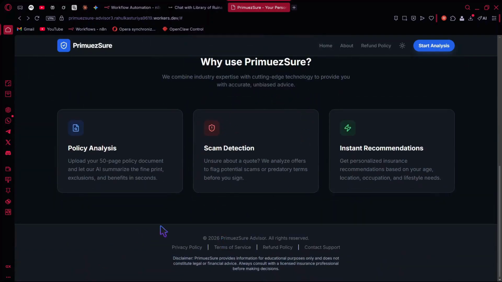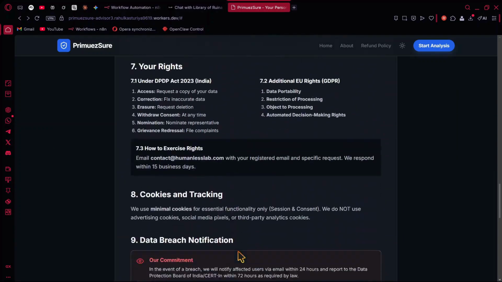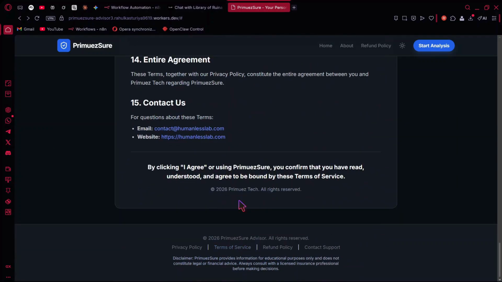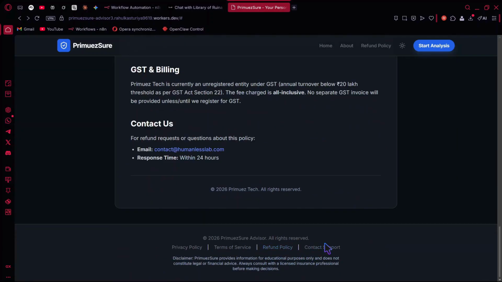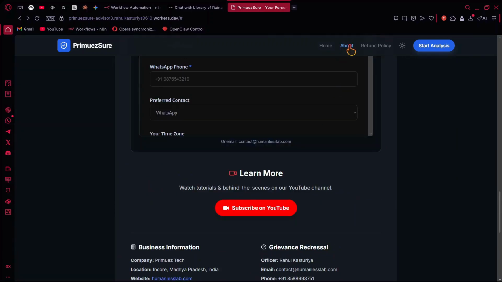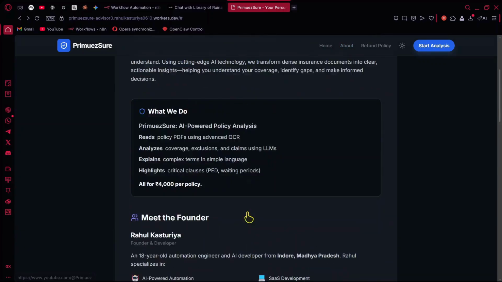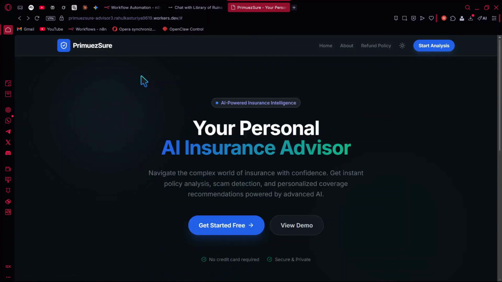As you can see, this is your app: privacy policy, terms of service, refund policy, support, and even about us. Some changes will be made even after the demo. So, get started for free.